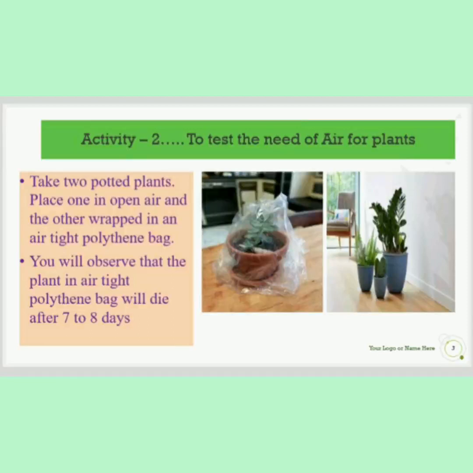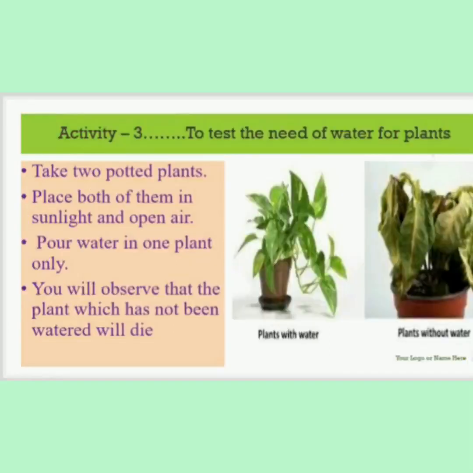అంటే కట్టేస్తున్నాం అన్నమాట, అస్సలు ఎయిర్ పోకుండా. You will observe that the plant in the airtight polythene bag will die after 7 to 8 days. So, here we are finding that the presence of air is very important for plant growth as well as sunlight. And air has carbon dioxide, which is important for the preparation of food.